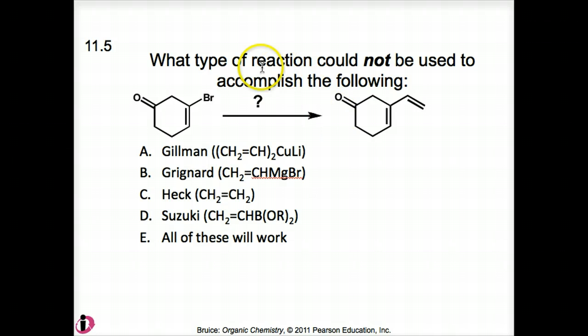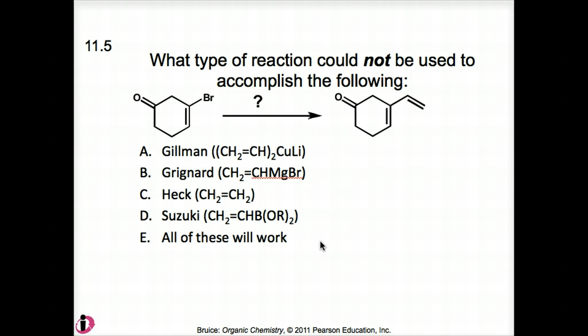And as you look at this, you realize that this carbon is an electrophilic site as the bromine departs. The Gilman, the Heck, the Suzuki reactions always couple an aryl, benzyl, or vinyl halide with its particular reagent. The halogen, in this case bromine, is the leaving group.